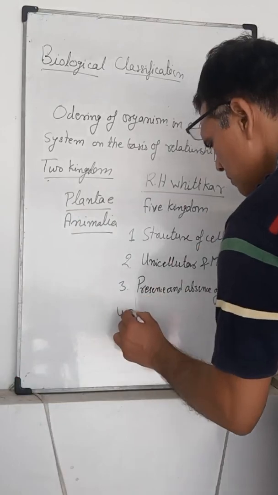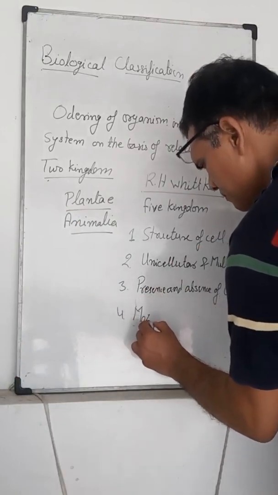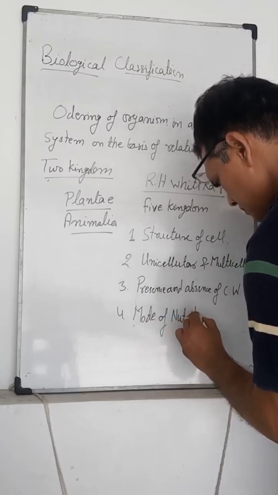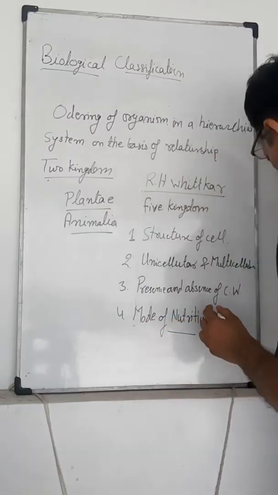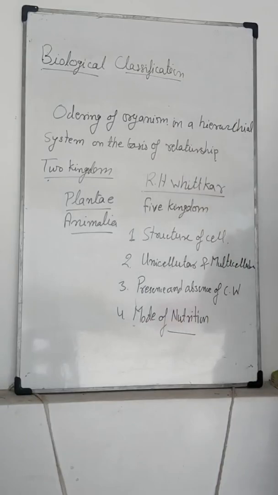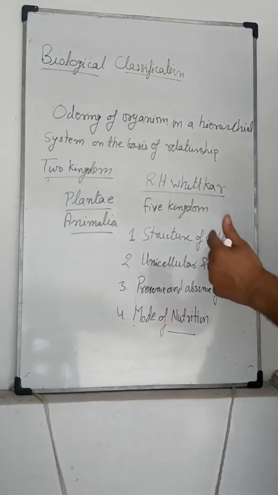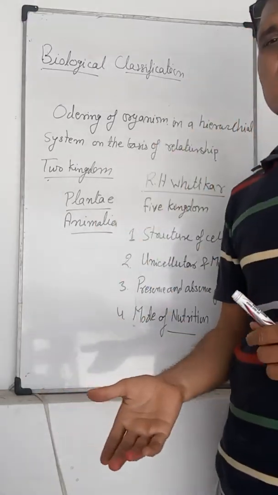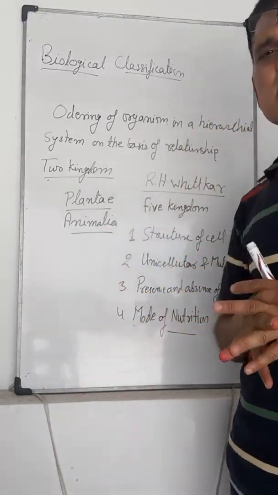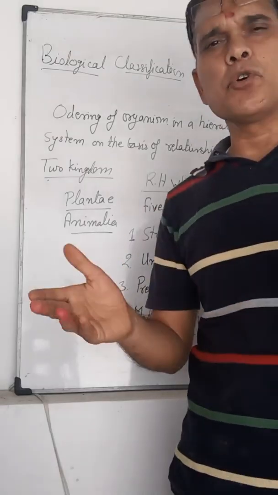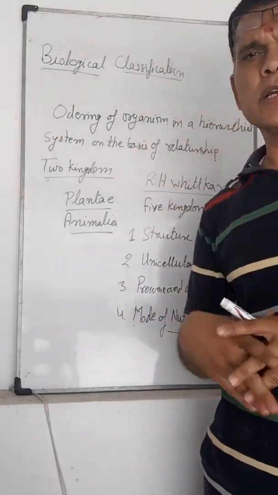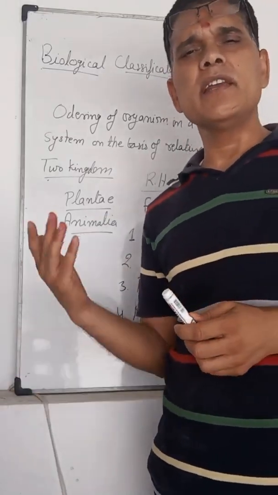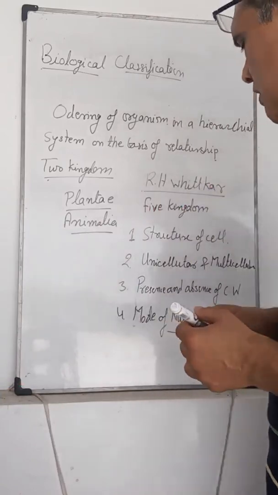Next one is mode of nutrition. Again the organisms are classified into different classes, just like autotrophic organisms and heterotrophic organisms. Plantae and some Monera and some Protista are included in autotrophic nutrition, and fungi and Animalia have heterotrophic nutrition.